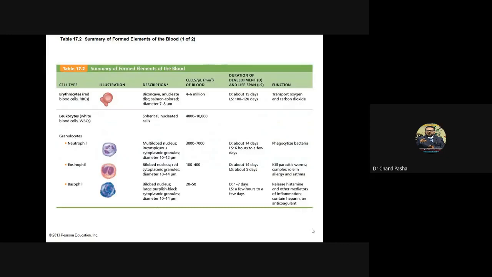There are three different types of formed cells that we have discussed so far. RBCs we have discussed, WBCs we have discussed, and the next is platelets.